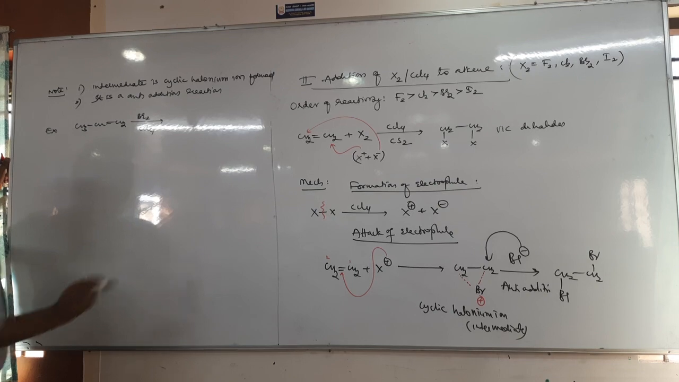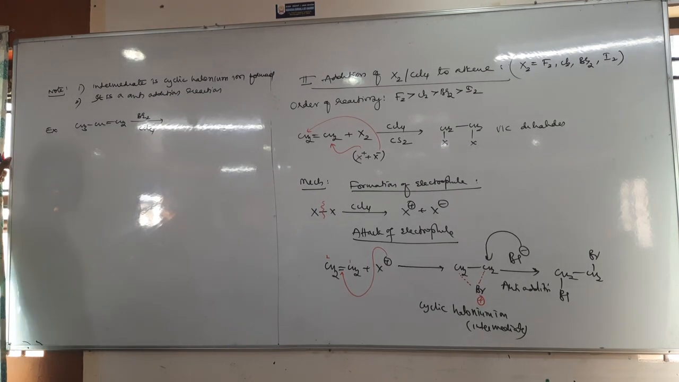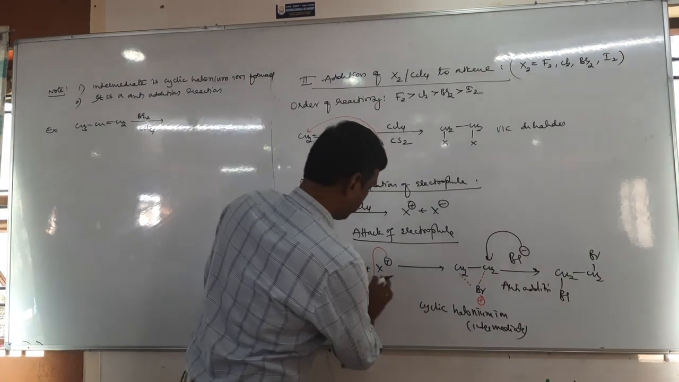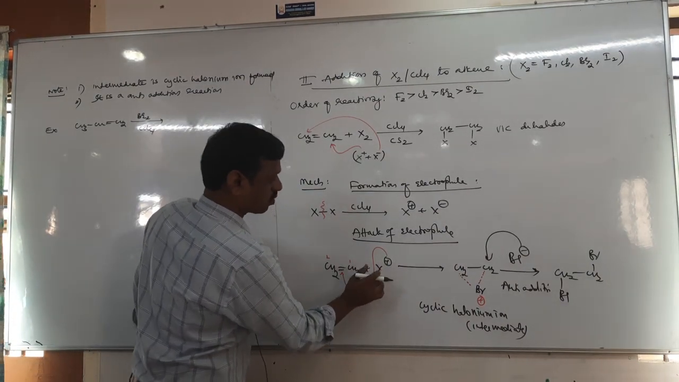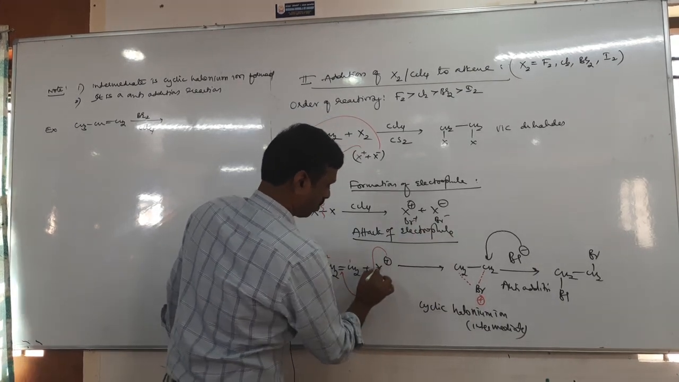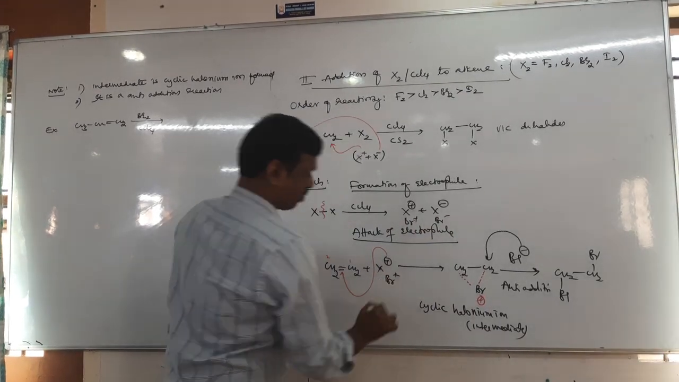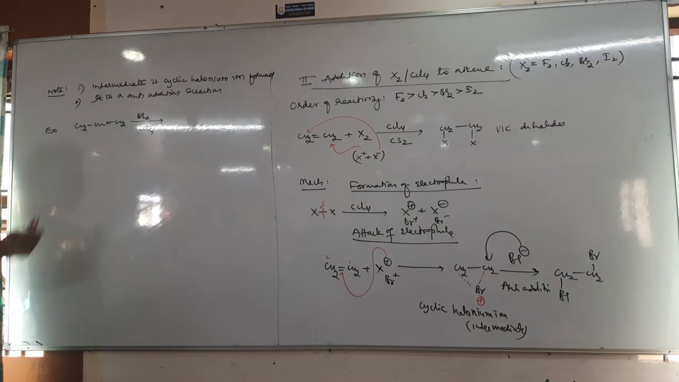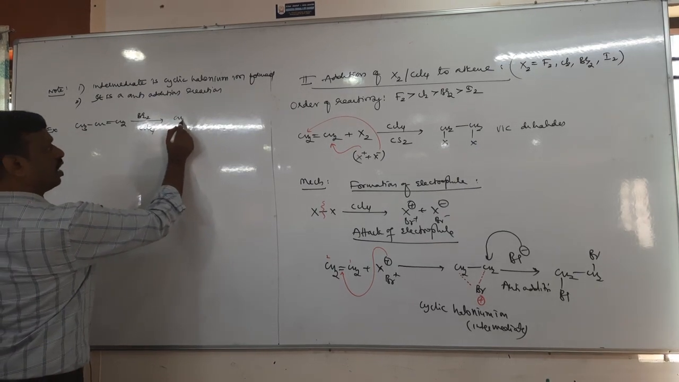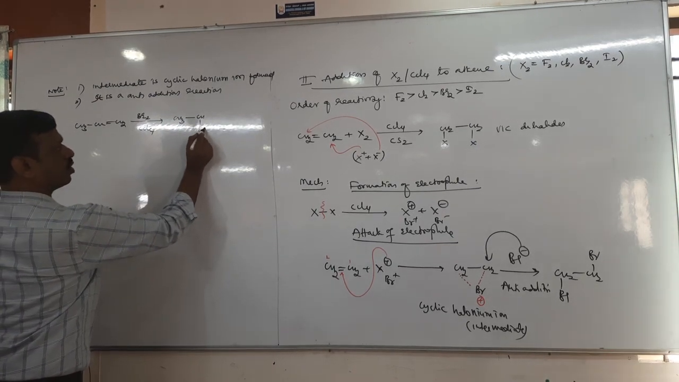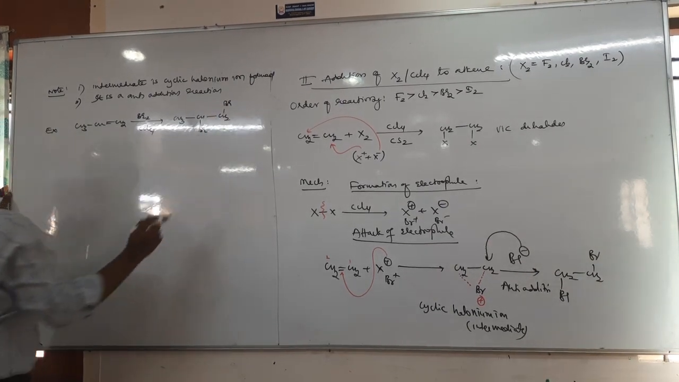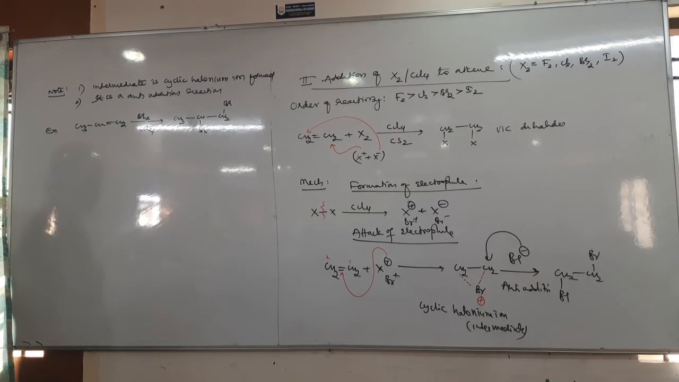Br2, CCl4. Tell me, what is the product here? CH3, then CHBr, CH2Br. Yes, it is also anti-addition.